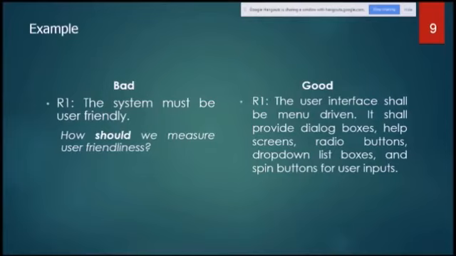Radio buttons there, yes. So we can verify easily, and we can say that the requirements are verifiable. But the bad requirement R1, the system must be user friendly, we will not be able to verify. There are no parameters, so we cannot validate it. This is an example of good and bad verifiability of a requirement.